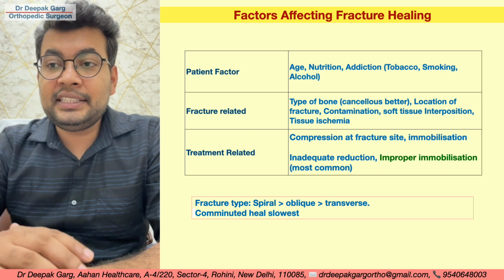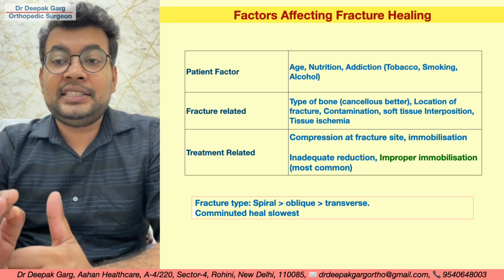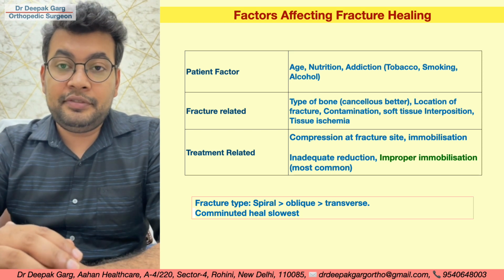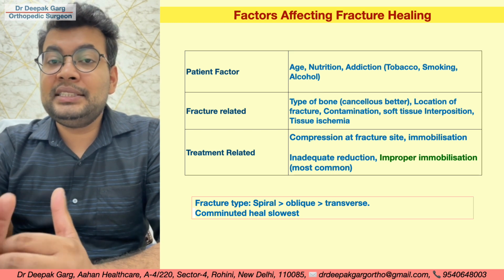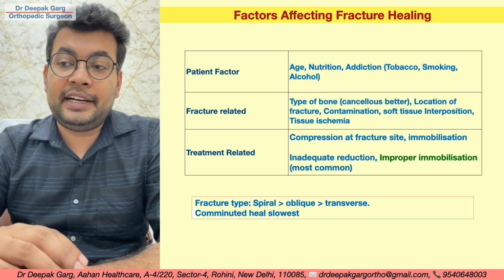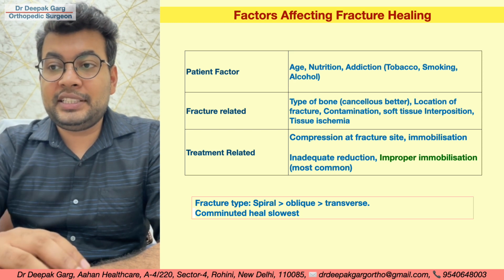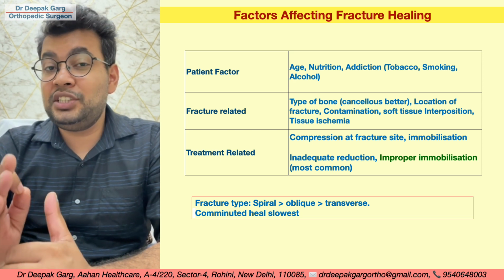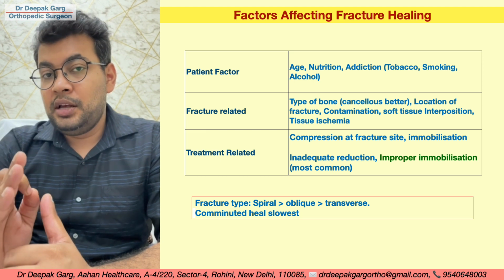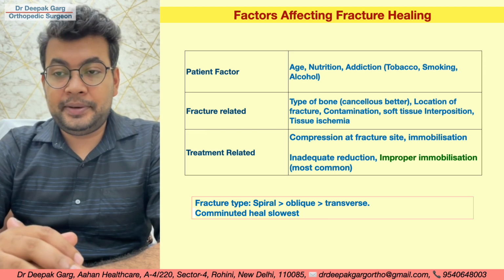Treatment related factors: compression at the fracture site is a good factor for healing. Immobilization is a good factor for healing. Inadequate reduction is a bad factor for fracture healing. Improper immobilization is the most common factor for non-union.